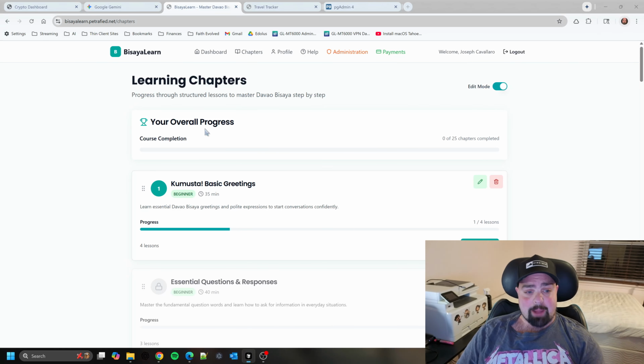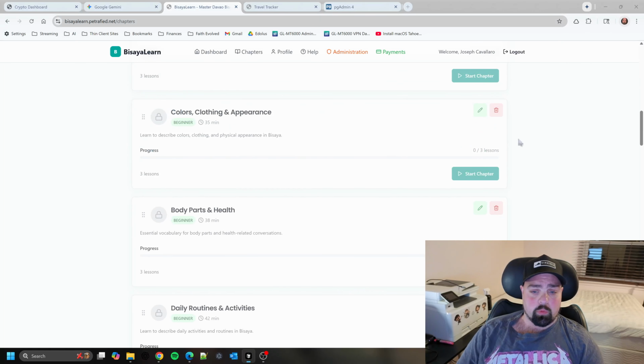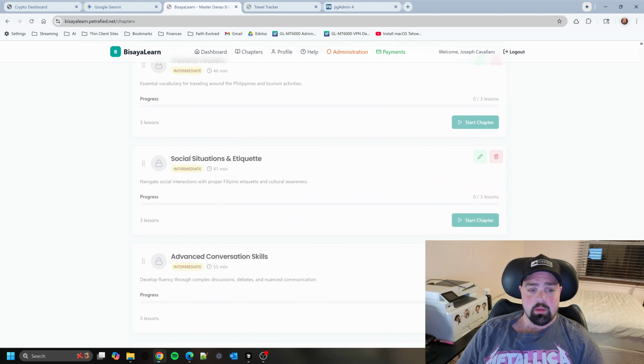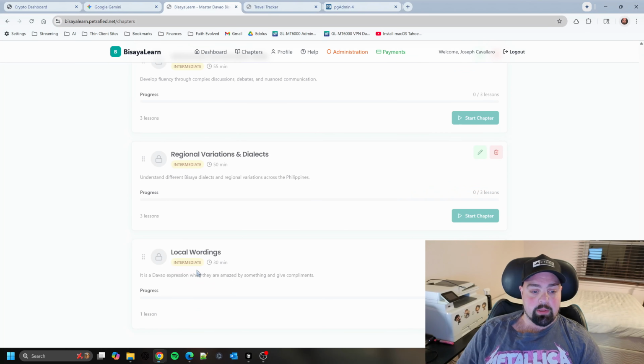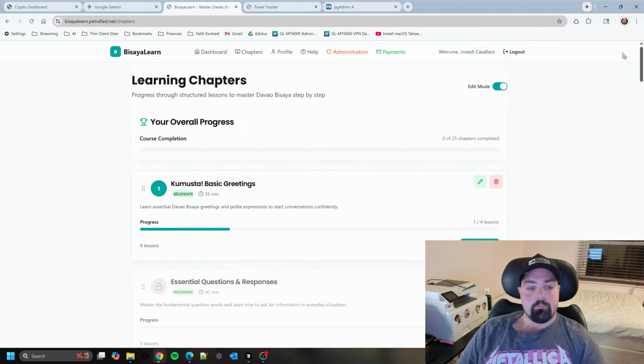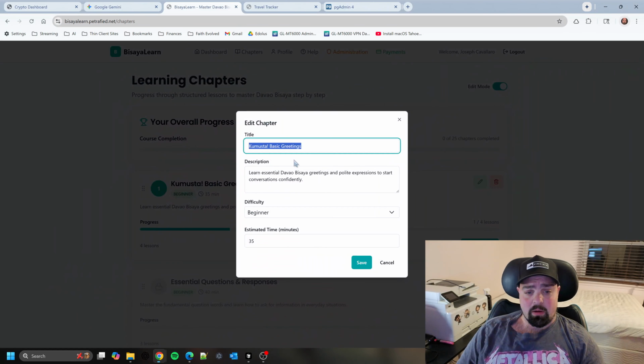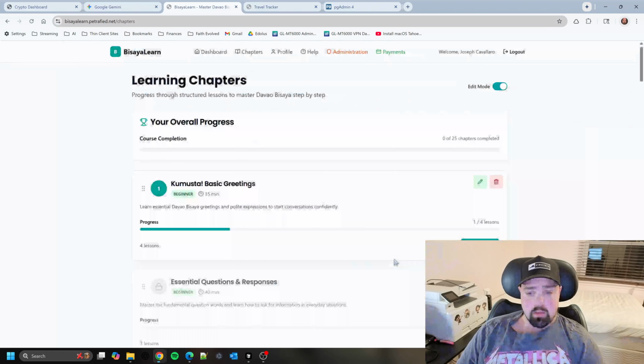So it starts off with chapters. There are right now about 25 chapters here, and this one down here is one that Netley added last night, and there are going to be some additional lessons in there eventually. You click edit here and change the title, the description, the difficulty, the estimated time. This all gets stored in a Postgres database, so I can access it here.